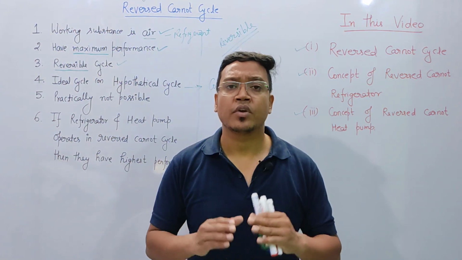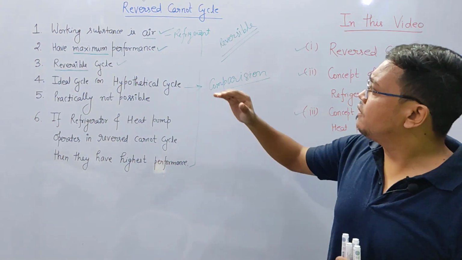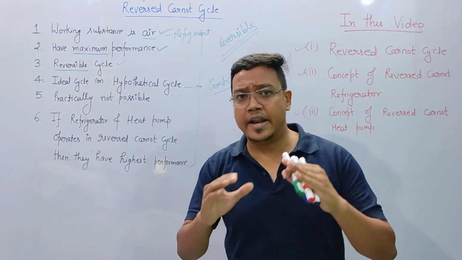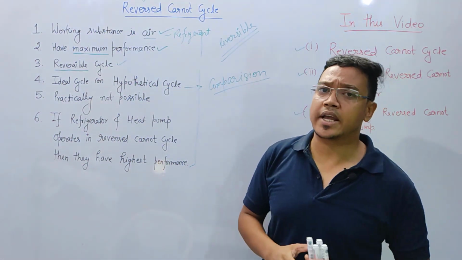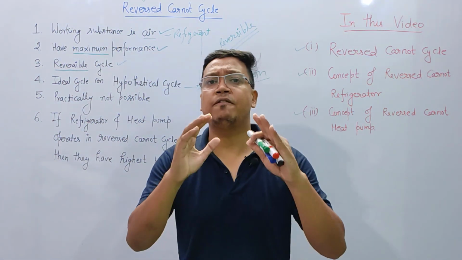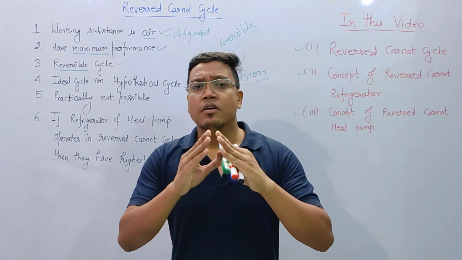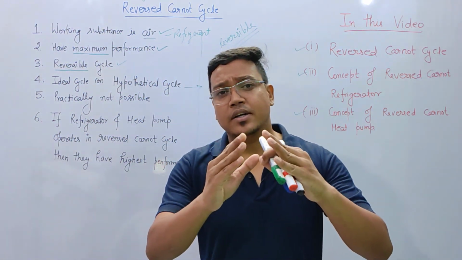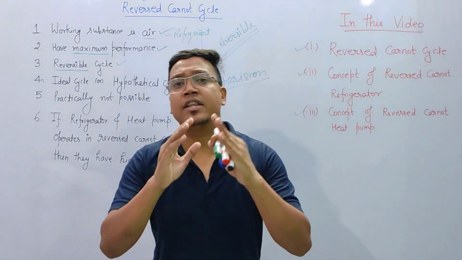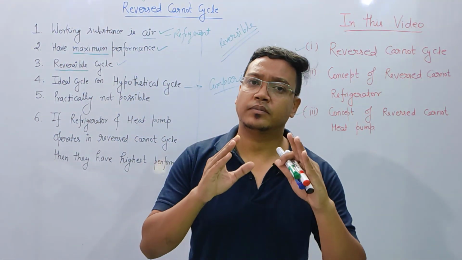Okay friends. Now, we will study further the analysis of reverse Carnot cycle. In reverse Carnot cycle, there are four processes. From the school time, from 11th class, you are studying Carnot cycle.